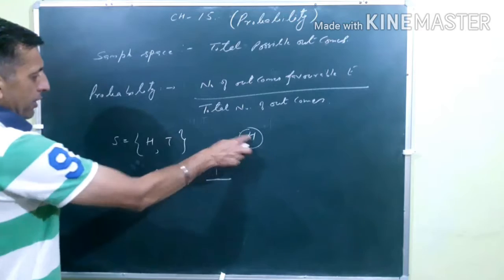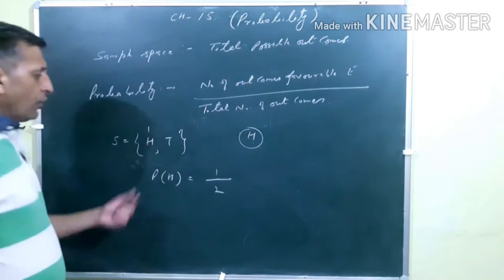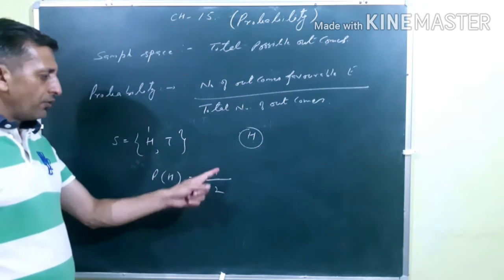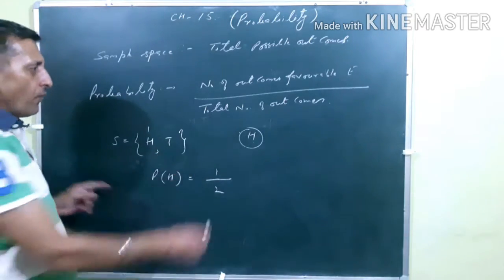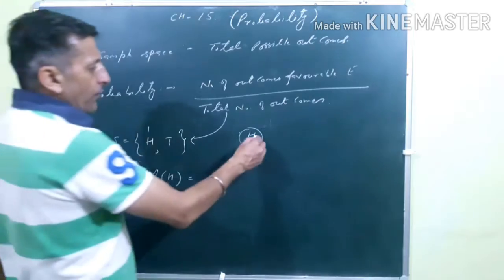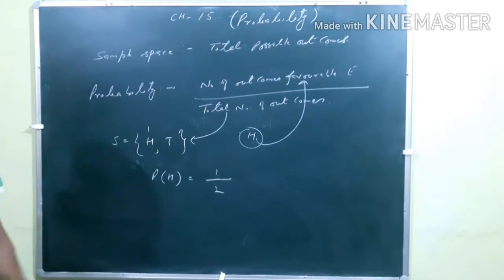Favorable is a head, which occurs only one time. So that's 1 upon the total number of elements in your set, that is H and T. Two elements are there, so that's equal to 1 by 2. So the probability is total favorable outcomes upon total number of outcomes. Our favorable is equal to H. So that's why the probability is equal to 1 by 2.